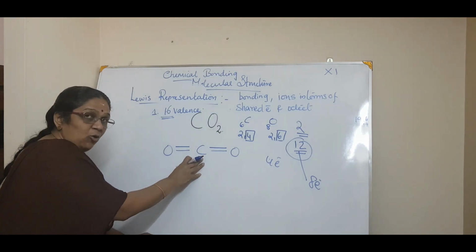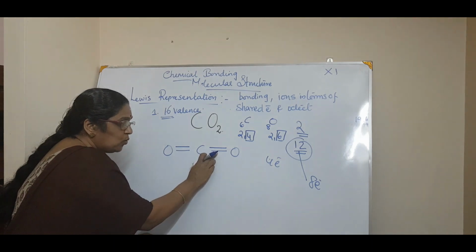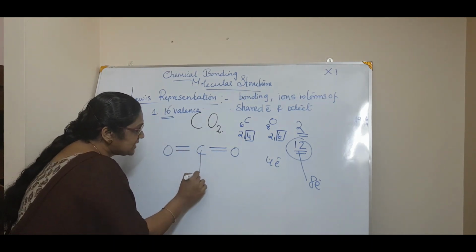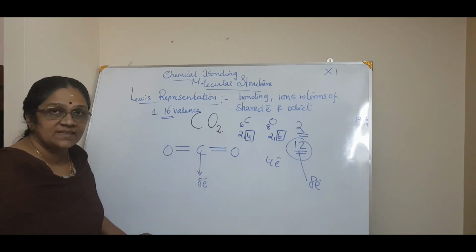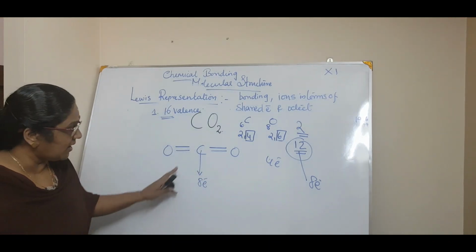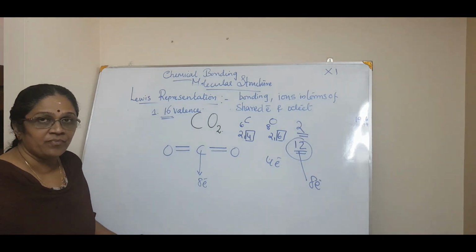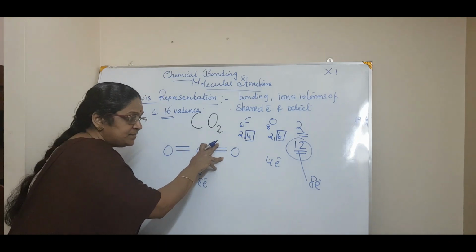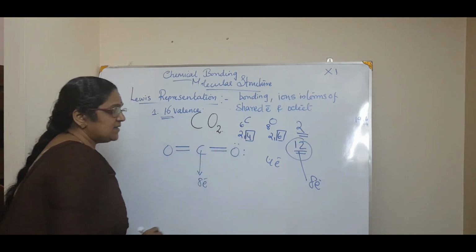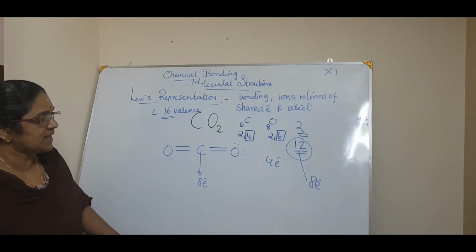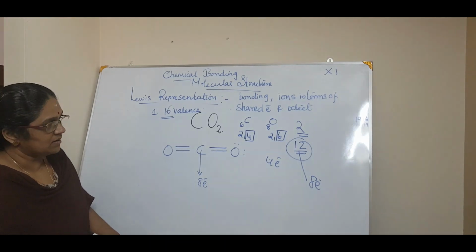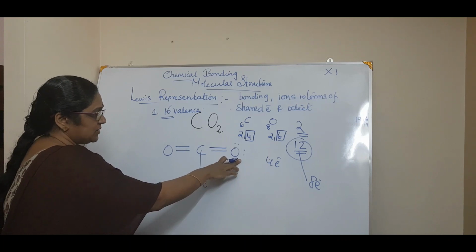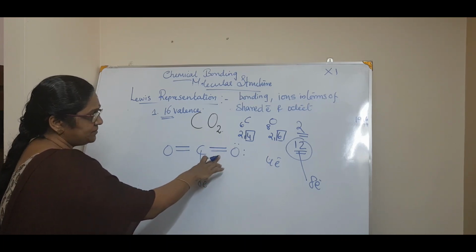What is the valence? How many electrons will be there? One bond means 2. So 2, 4, 6, 8. This carbon has got 8 electrons, am I right? Now, what about this oxygen? 2, 4, 6, 8, correct. So only 4 electrons are there, right? 4 electrons are there. Then,